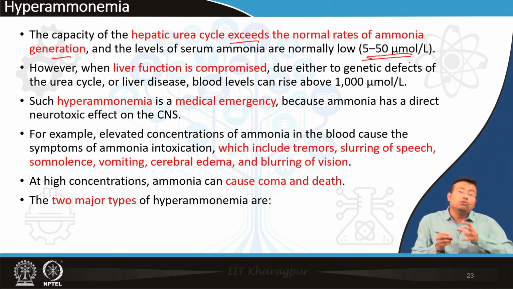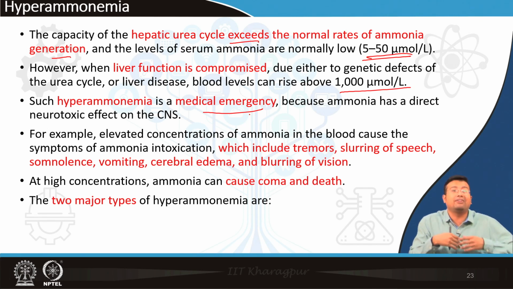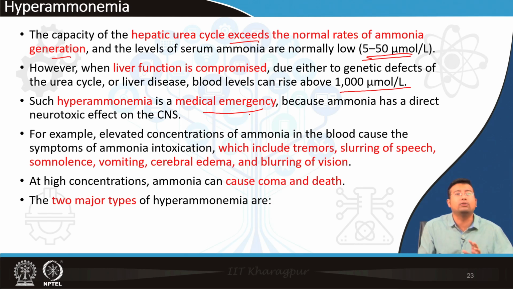But if due to any reason the liver function is compromised, the liver cannot act, there is some problem in the liver, then suddenly the ammonia level will go very high. It can rise above 1000 micromole per liter, and this will lead to a lot of problems. This is basically a medical emergency. The patient will become unconscious, they will faint, there will be tremor, slurring of speech, the patient will appear sleepy, but actually he is not sleeping. The patient will have vomiting, there will be cerebral edema, raised intracranial tension, the patient cannot see. So these are all the symptoms of ammonia toxicity,